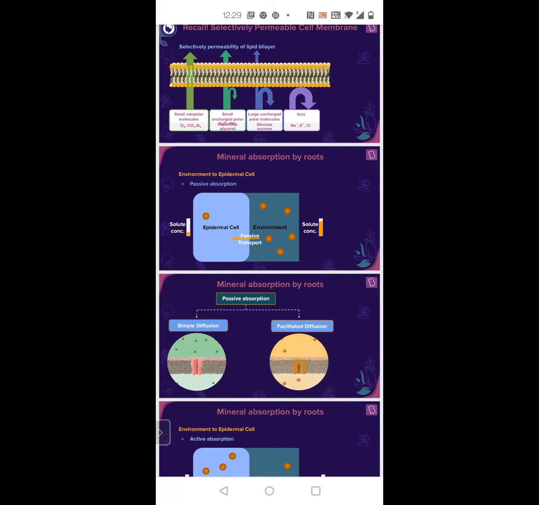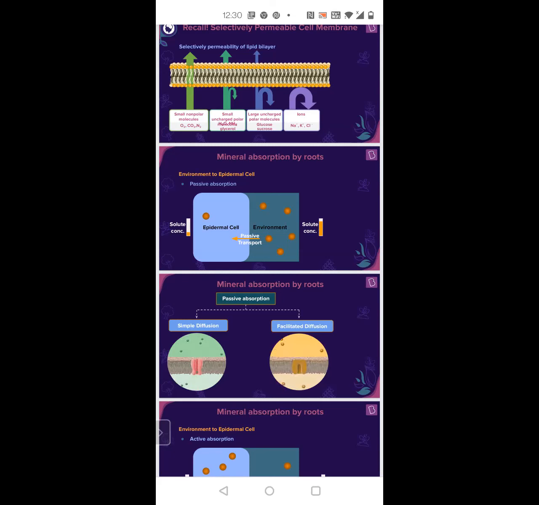So the concentration in the epidermal cells and the concentration in the soil, in terms of minerals, is going to be different. Because of this concentration gradient, the solute molecules will move from the environment into the cells. Diffusion will take place.